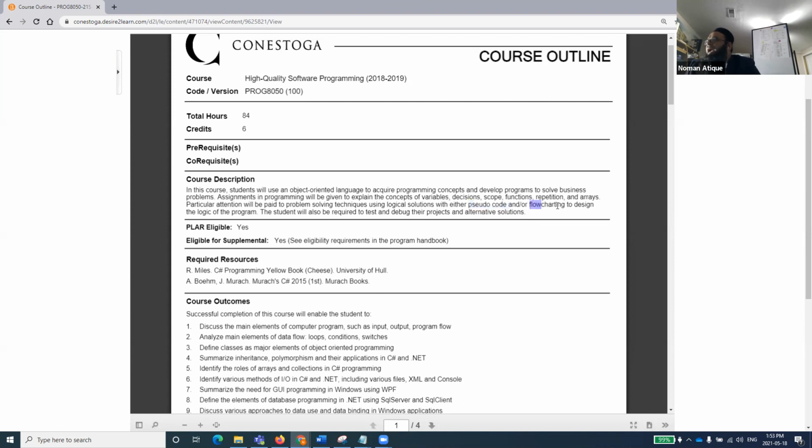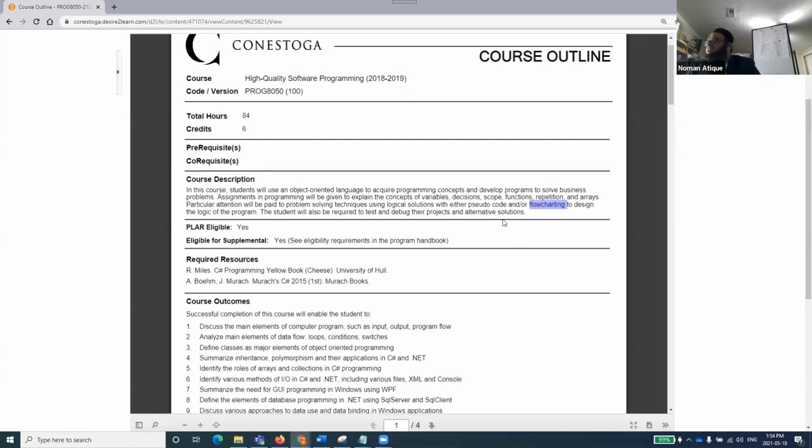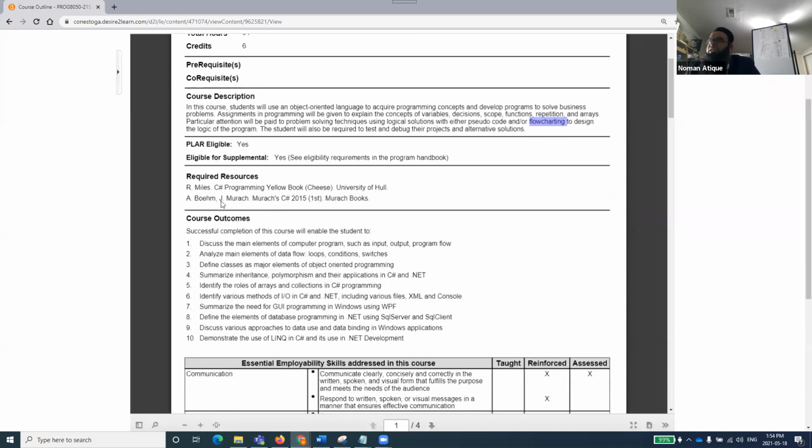What is pseudocode? And I am expecting you to know about flowcharting, but again, I'm leaving that as well for the time being. Yes, this is a good definition: logic written in a structured way, step by step, to solve a problem. We'll talk about that. Maybe someone has given a definition to me in private, saying it's a step-by-step procedure to solve a problem. It might not be rightly representing pseudocode, but yes, it represents something. I'll let you know what that is. Anyhow, let's talk about this one.